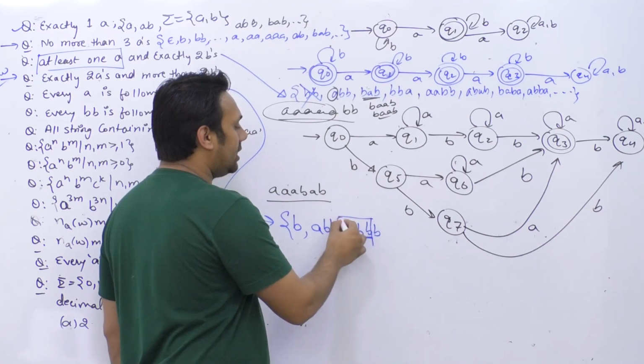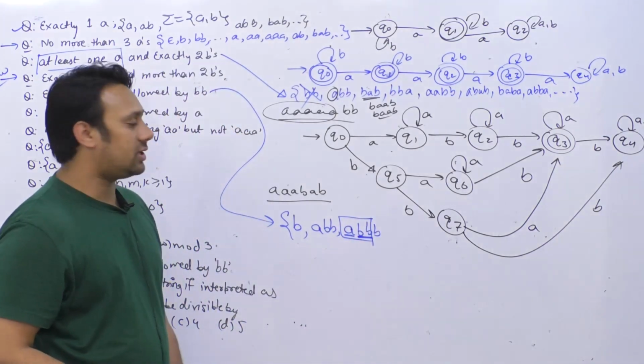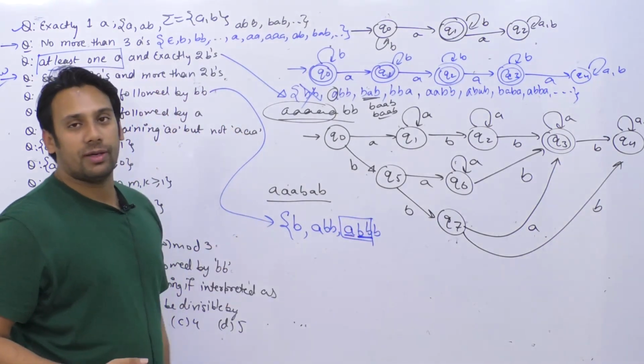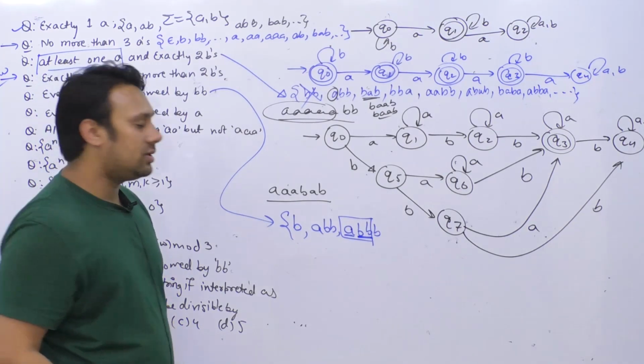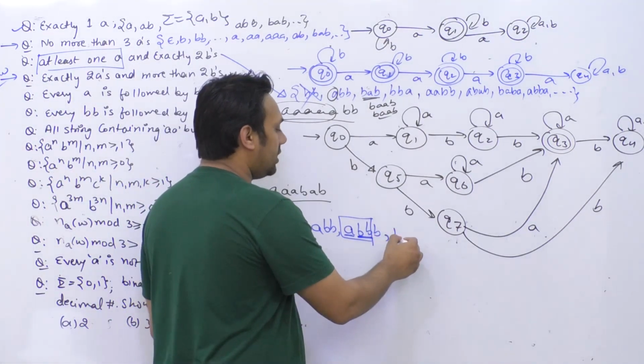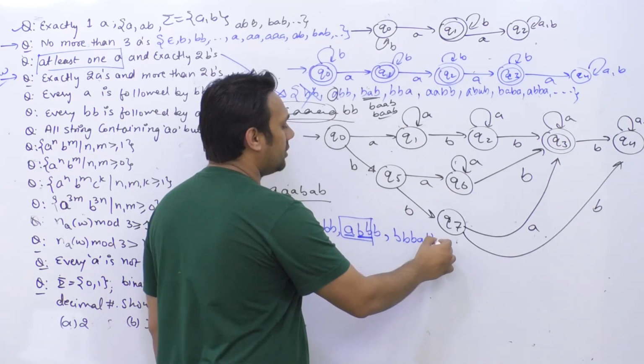After that, they haven't said anything else about B. What they are trying to say is that every A should be followed by BB. After that we can have any number of B's. So we can also have a string like B B B A B B and so on.